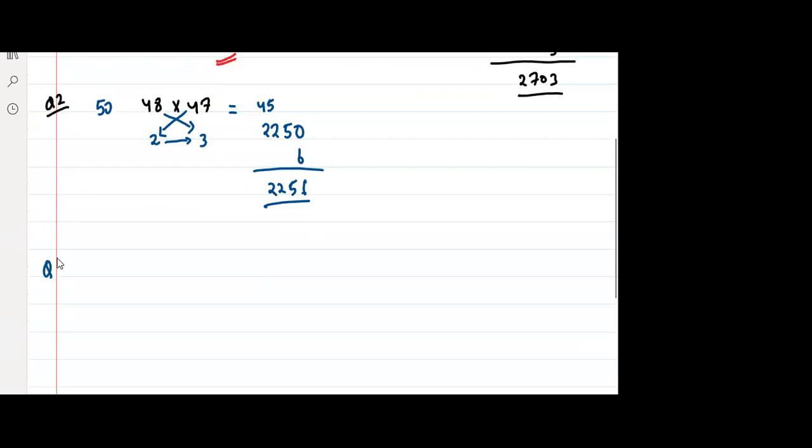Question number 3. Now let's take one easier one. 18 into 17. What should be the reference number? Tell me, what should be the reference number? Anshita, what should be the reference number? Tell me. 20. Very easy, everyone. 20. Very good.